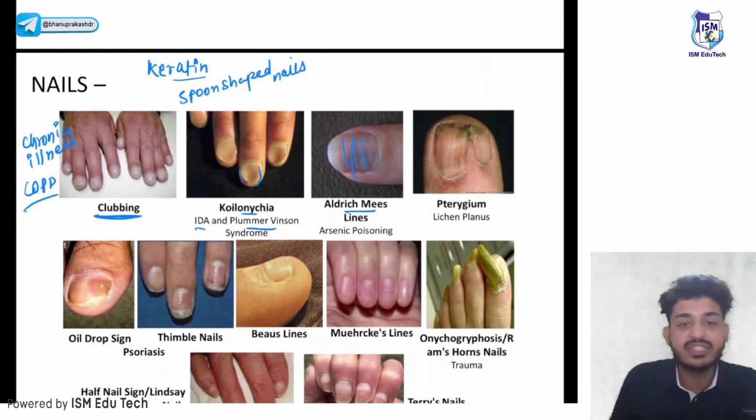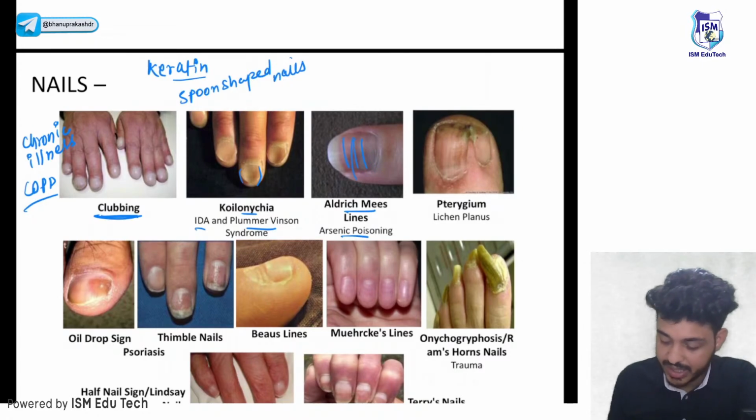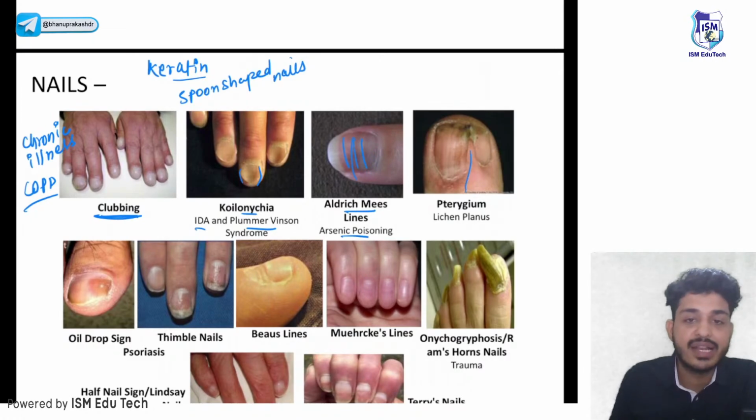Where do we see Aldrich-Mees lines? We will see them in arsenic poisoning. There we will see it in arsenic poisoning. That is your proximal nail fold, which is splitting the nails into two parts.